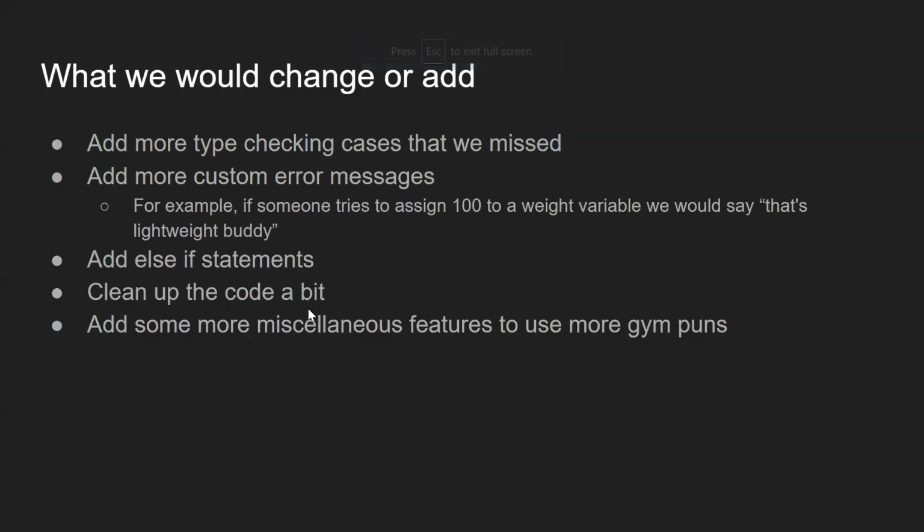Okay. So there are a few things we would have liked to have added or changed. We want to add more type checking for cases that we missed. Our type checking isn't the most complete. It'll check if there are invalid things like we showed in our code demo, but there are some cases that we feel might be inadequate. But for general use, it should be fine. But if someone is trying to break the language, it'll possibly have some holes.